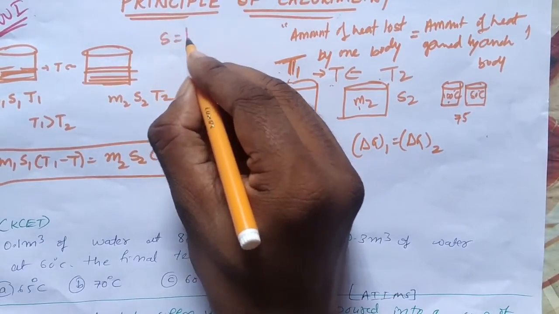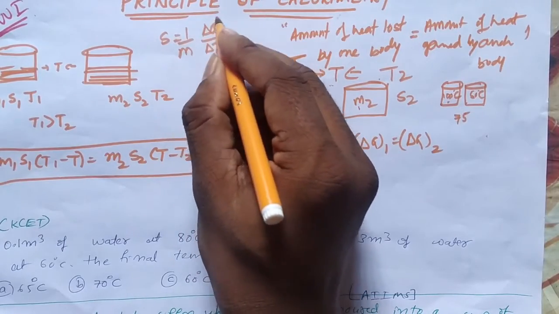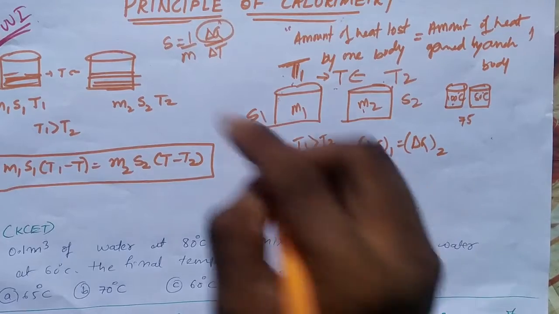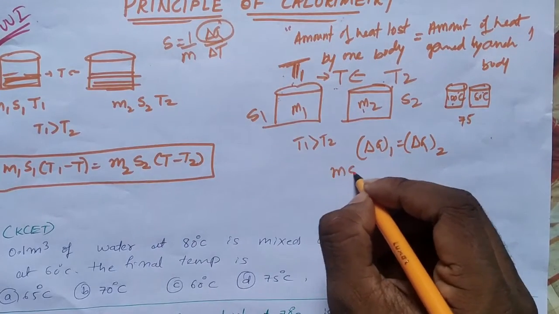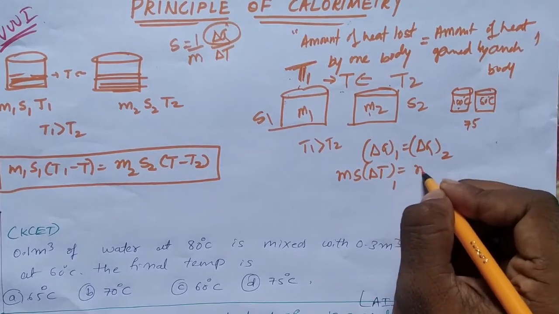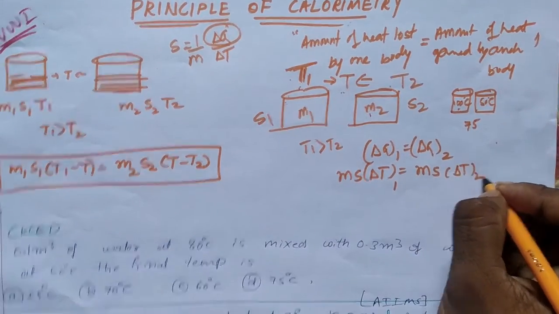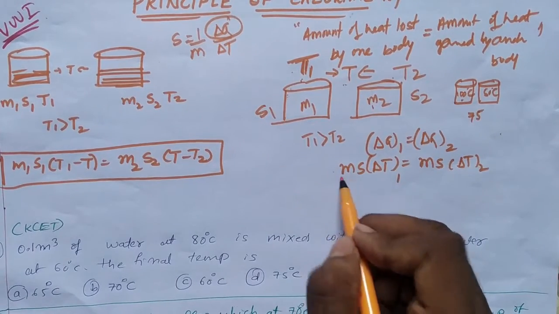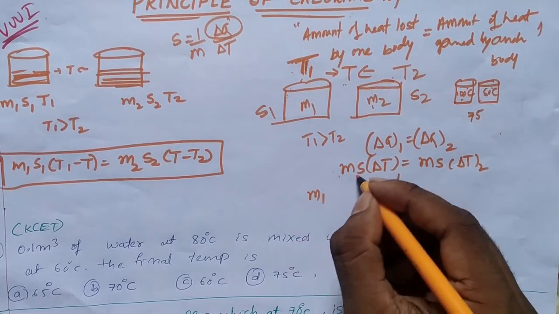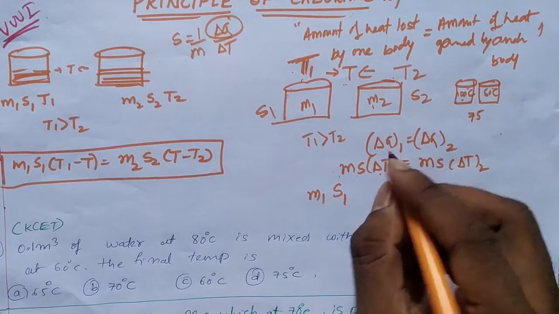According to specific heat, we have the formula 1 by m is equal to delta q by delta t. So delta q is what? Delta q is m into s into delta t for the first body, is equal to m into s into delta t for the second body. Since it is for the first body, mass is m1, specific heat capacity is s1.